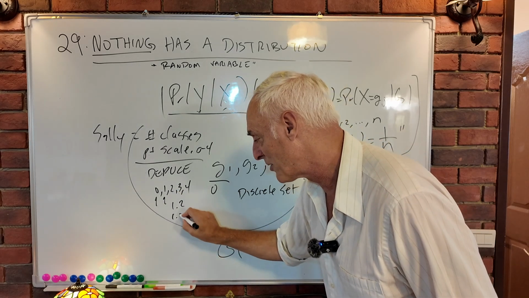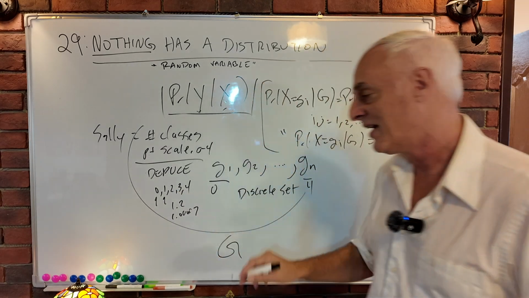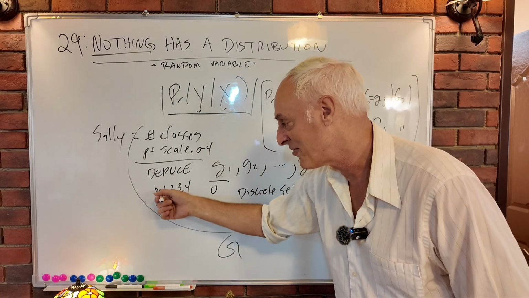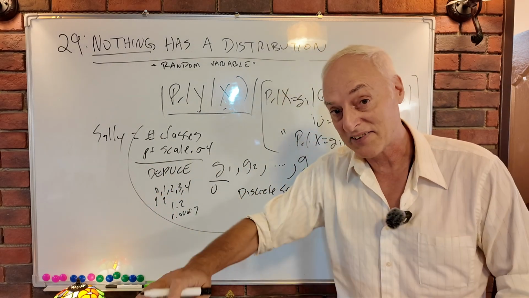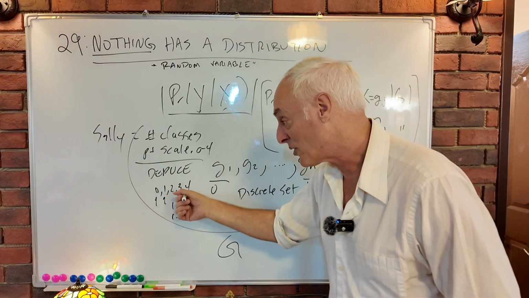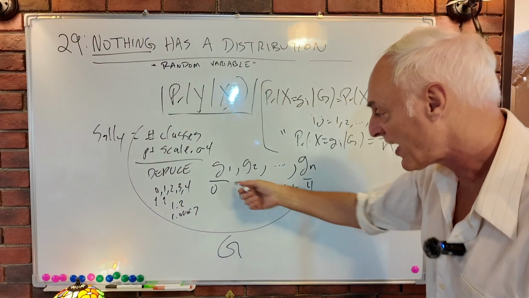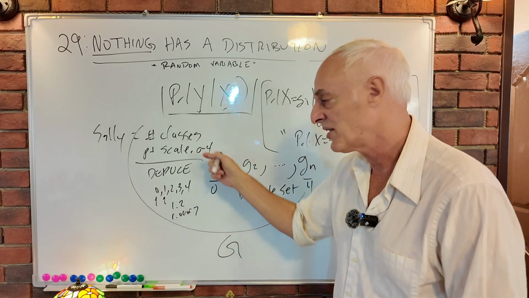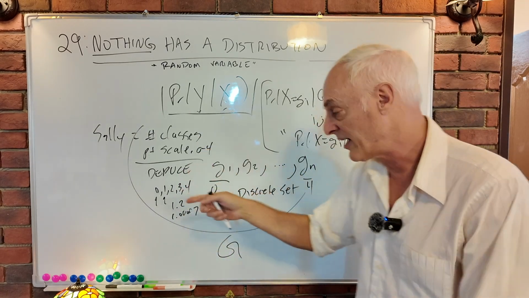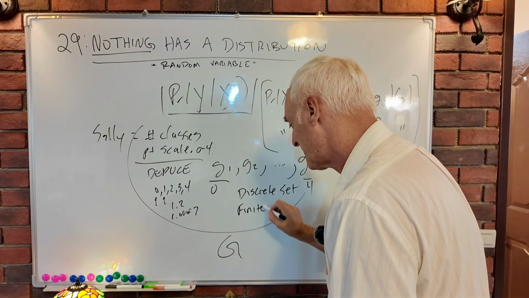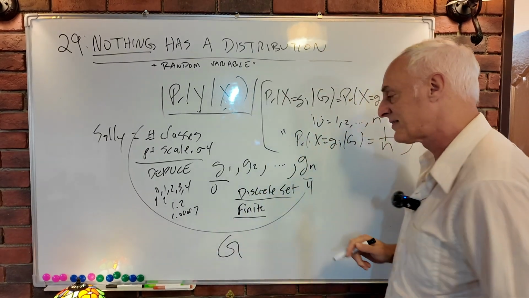She can't get a 1.0007 or any of the other infinite number of numbers that we could have. She could only have these 5 numbers, and that's it. That's what we deduce, and that's our set here. This number grows as the number of classes grows and changes with the point scale, but it's always going to be finite and discrete. I cannot emphasize this stuff enough.